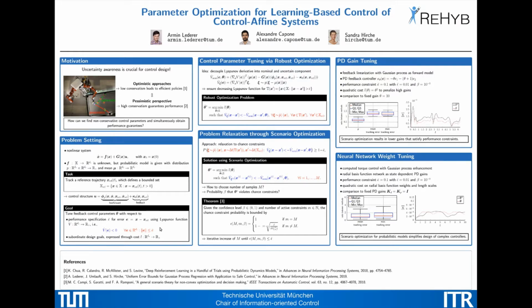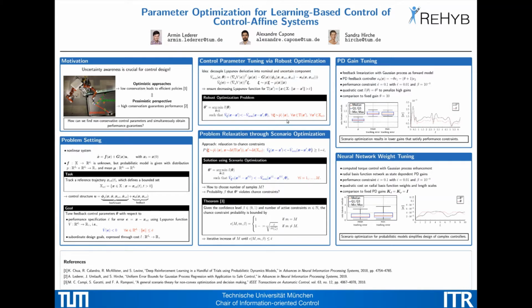Additionally, we want to consider subordinate control design goals, such as low controller gains. This is expressed in terms of a cost function L, which is given here. In order to achieve this goal, we decouple the derivative of the Lyapunov function into a nominal, here, and an uncertain component, here. When we choose the feed-forward and feedback controller appropriately, we can make the nominal derivative negative definite. In contrast, the uncertain component can be positive, but is independent of the control parameter theta. We exploit this to formulate our design goal here as a robust optimization problem like this.